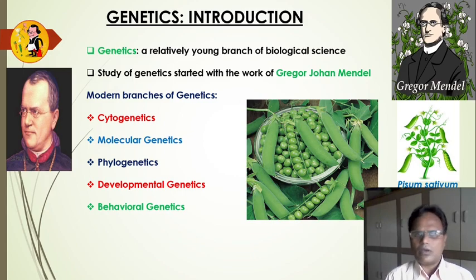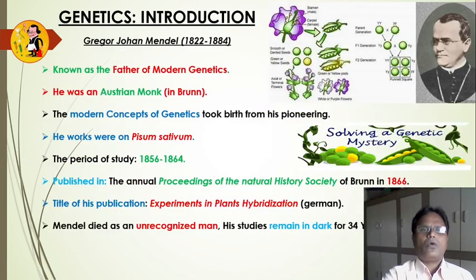So we are going to learn more details about the introduction to genetics as well as to Mendel. Who was Mendel? Mendel is known as the father of modern genetics. He was born in 1822 and died in 1884. He was an Austrian monk in Brunn. The modern concept of genetics took birth from his pioneering work.